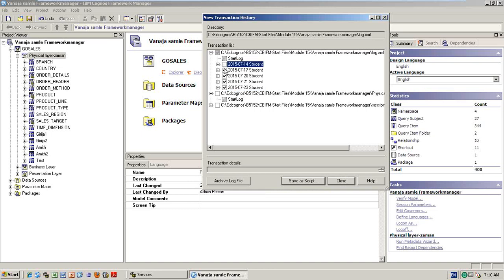So what will happen now? Tell me, why do you need this script? For example, on the 14th day you did some work and you saved the CPF file also. And on the 17th day you did the work. You save it as a script, and also you save the entire CPF model. Two things you need to do whenever you are changing the data: you save it as a script and also as a CPF file. So you have the 17th day CPF file.